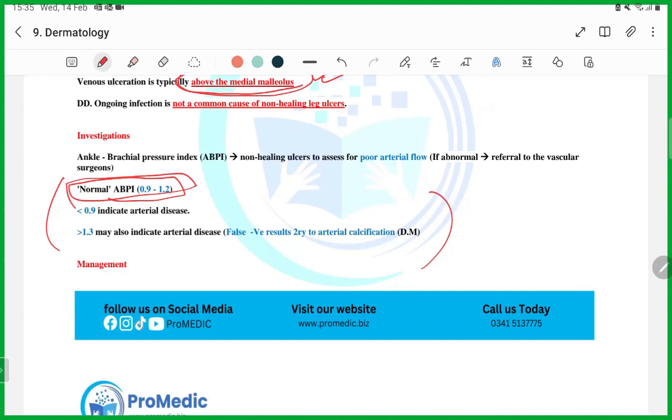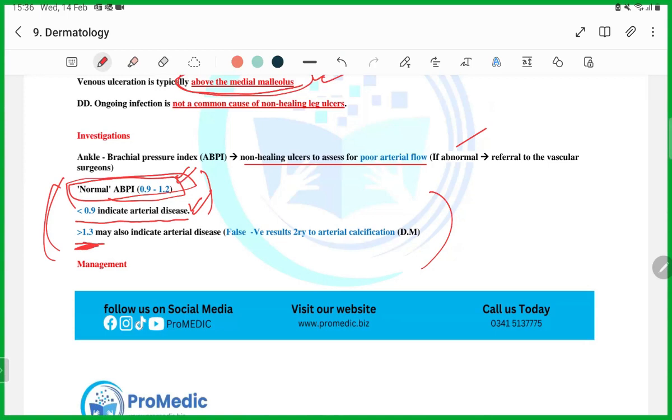The ankle brachial pressure index is the index used in a non-healing ulcer to assess for poor arterial flow. If it is abnormal, you have to refer the patient to the vascular surgeon because the blood supply is reduced. Memorize this: if the ankle brachial index is less than 0.9, it means arterial disease. If it is more than 1.3, it also indicates arterial disease. But remember, the normal is from 0.9 to 1.3.